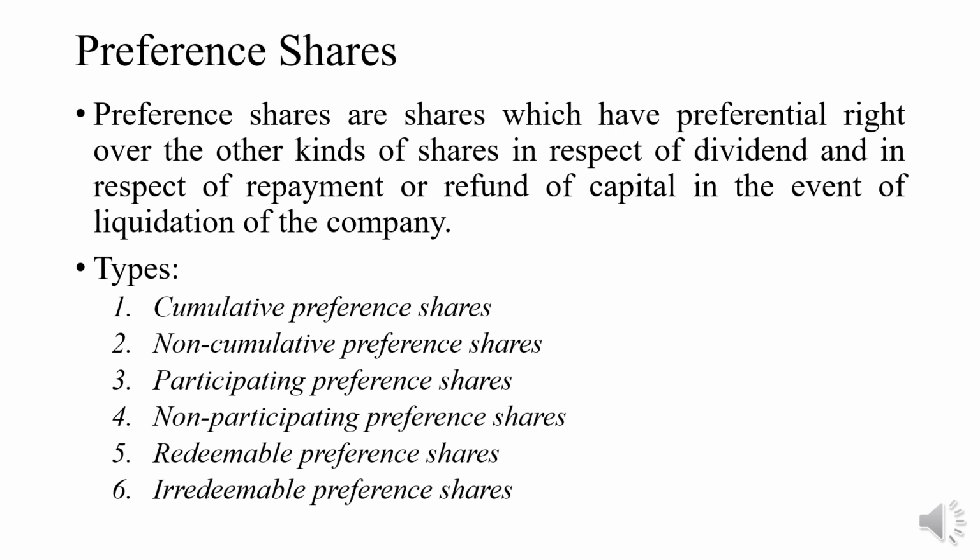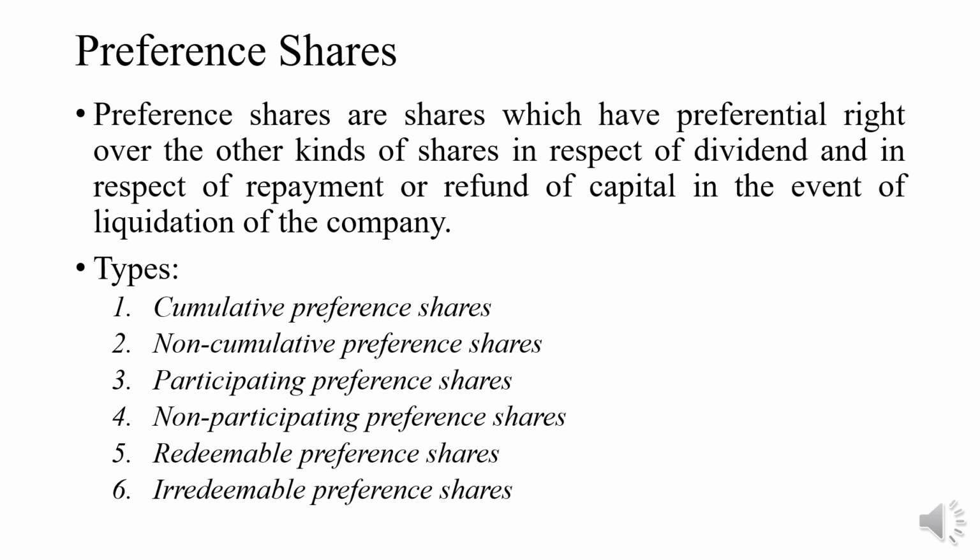The holders of these preference shares are entitled to receive a fixed percentage of dividend out of the profit of the company. If the company does not earn sufficient profit to declare the dividend in any year, the arrears of dividend would accumulate and become payable out of the profits of the subsequent year or years before paying anything to other classes of shareholders or the equity shareholders. So they are called cumulative preference shares.